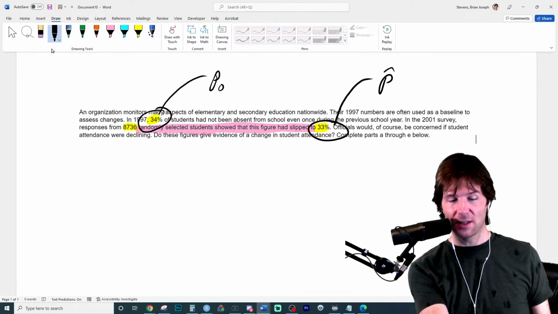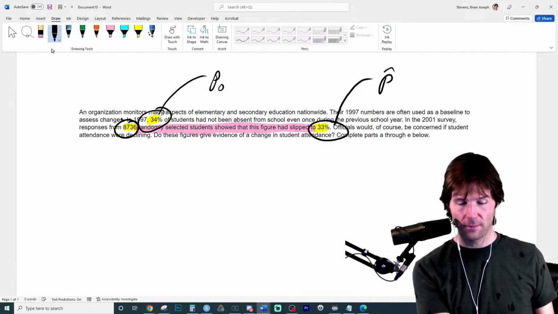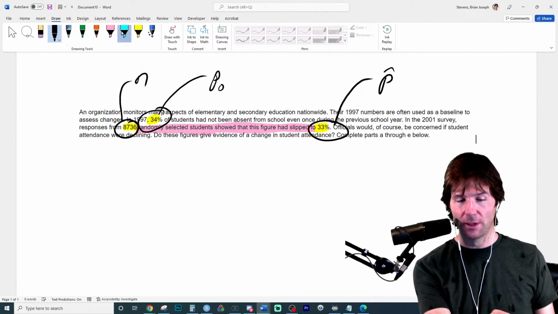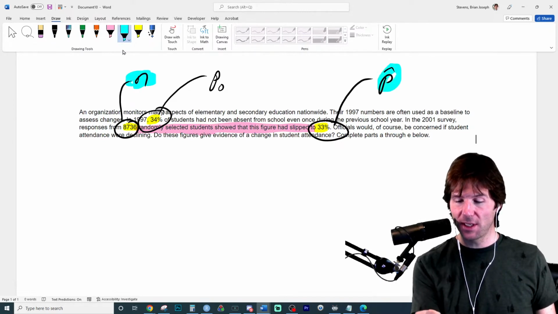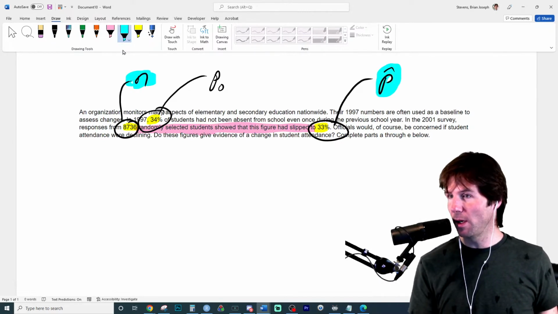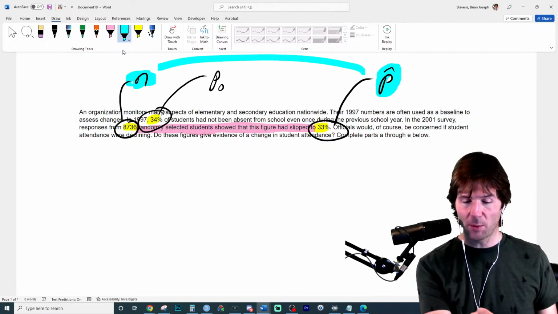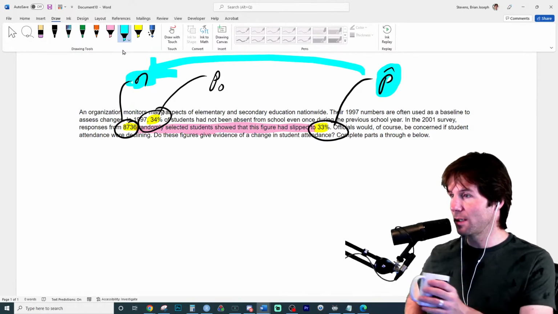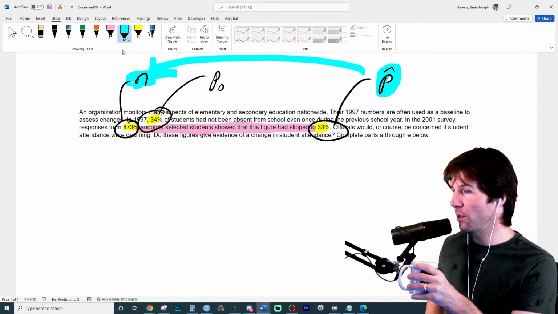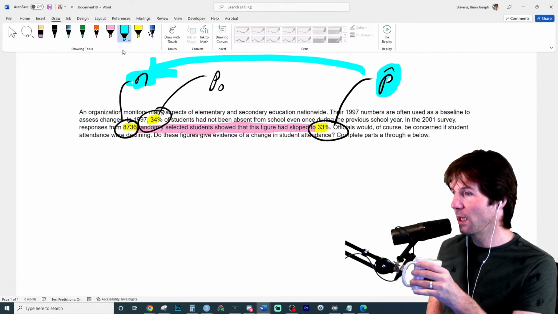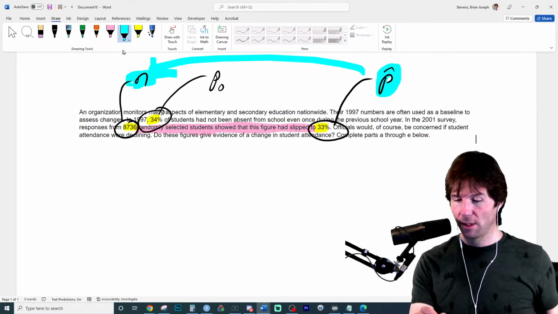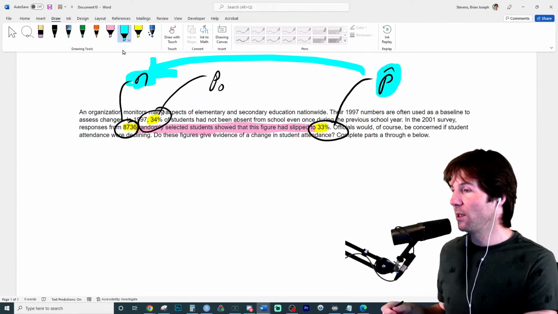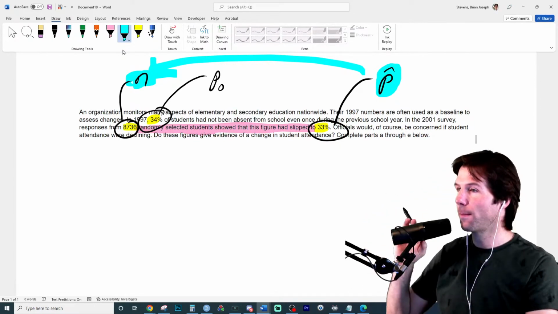And then this is the sample. And that's another good indication that anytime you have a sample proportion, you should also know your sample size.